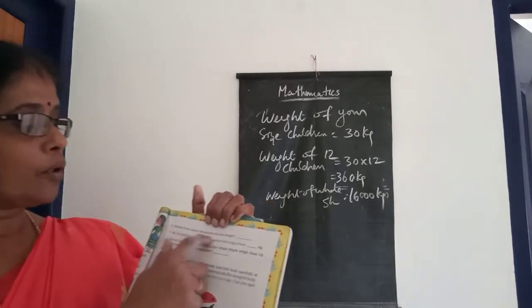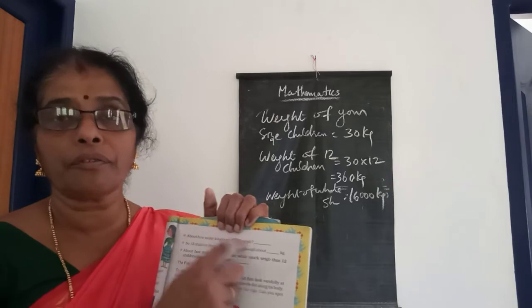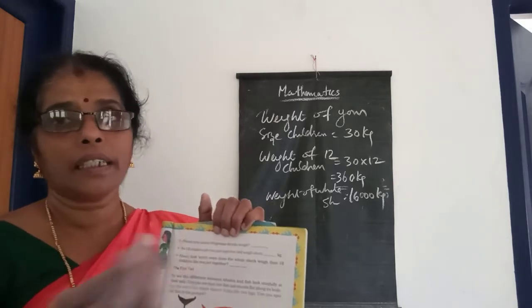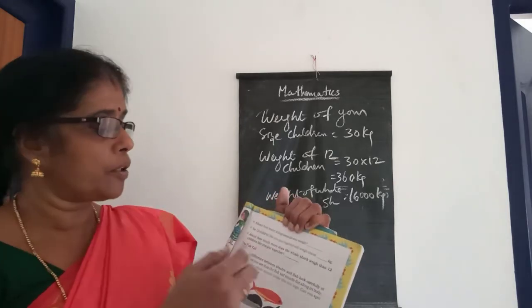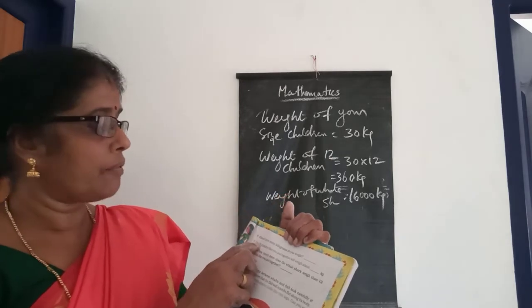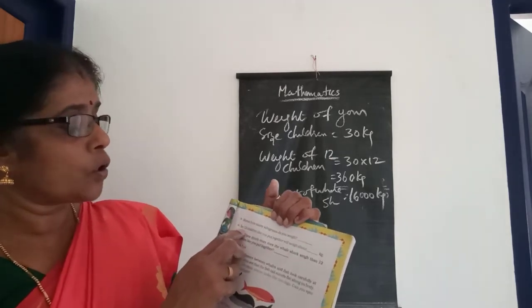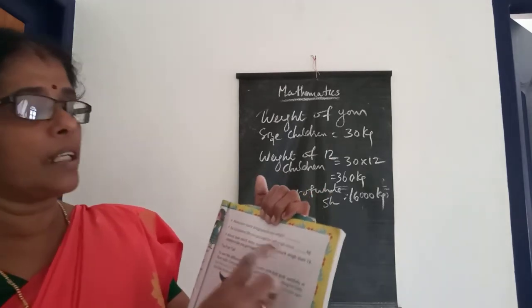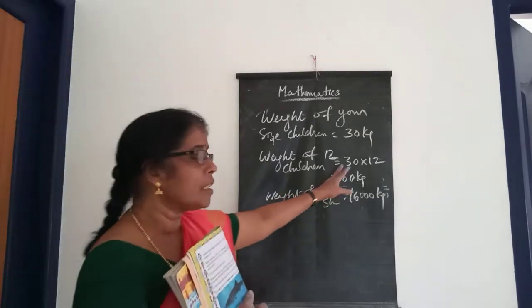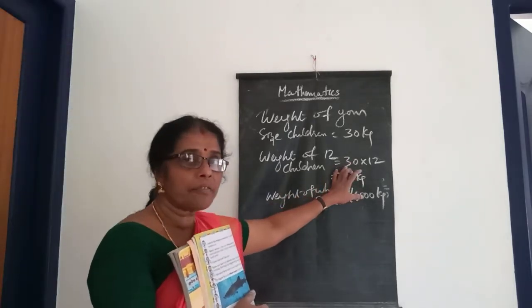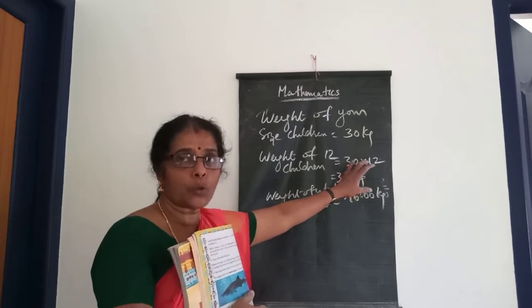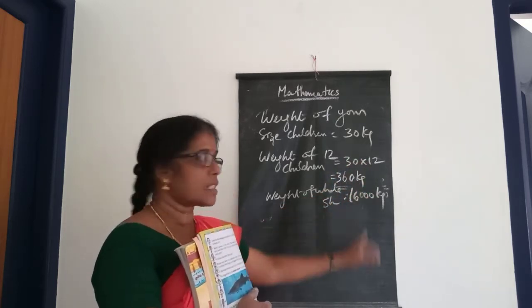About how many kilograms do you weigh? What is your weight? You can write 30 or 32 according to your own weight. Then the next one: 12 children like you put together will weigh about, that is 12 children put together means 30 into 12, that is 360 kilograms.